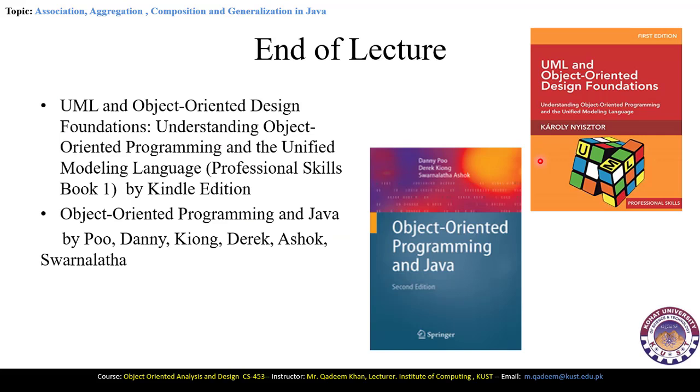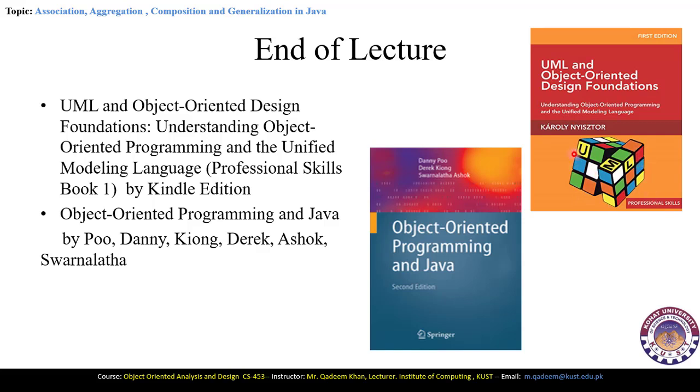Here are two important references of books. You can study these books for more concepts and also for this concept as well. First book is UML and Object-Oriented Design Foundations, on understanding object-oriented programming and Unified Modeling Language, Professional Skills edition, written by Kendall.